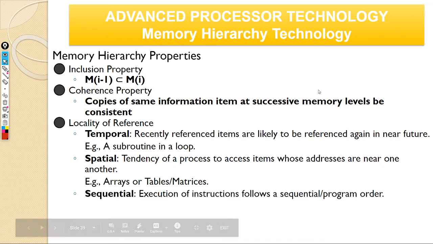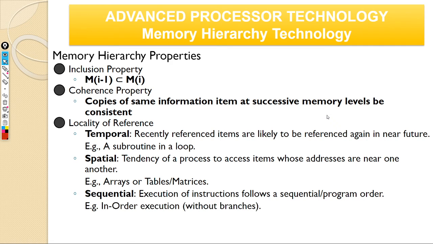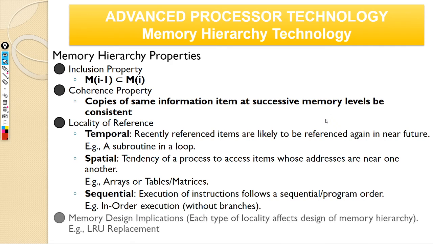Next, we have sequential locality of reference. This is your normal execution, right? If you take a program counter, PC equals PC plus 4, except when you have branches. Most part of the program will not be a branch instruction. Probably branches will be like 10 or 15% of your program. The remaining 85 or 90% of your program is sequential, PC equals PC plus 4. So that's your sequential, like in-order execution.